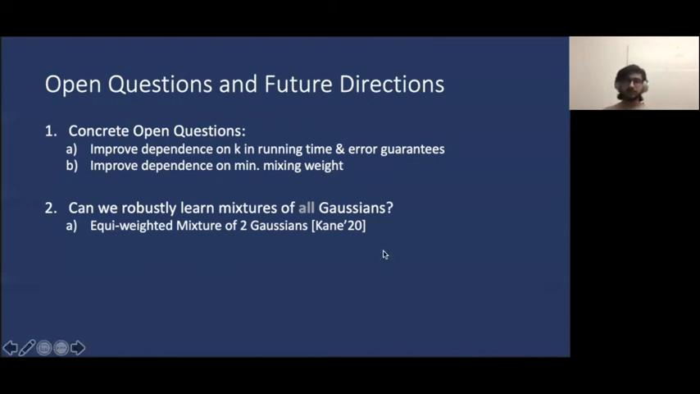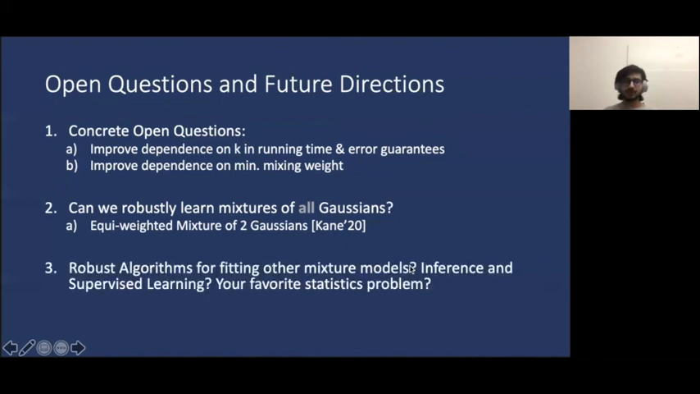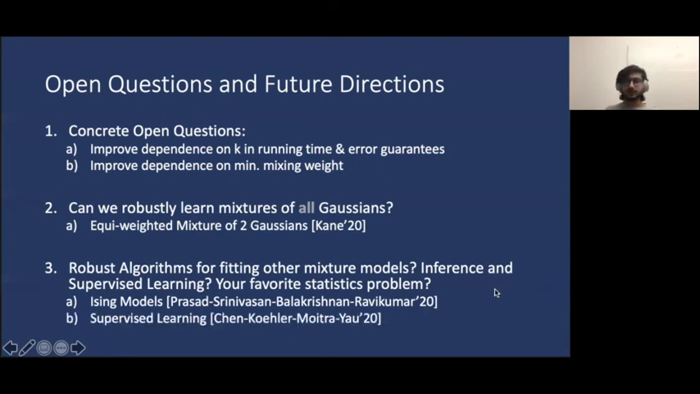This question was studied in a very recent and exciting work by Daniel Kane, who shows that you can actually do this for an equi-weighted mixture of two Gaussians. Finally, can we use the techniques that we developed in this work to obtain robust algorithms for other mixture models, inference problems, and supervised learning problems? Such problems were considered very recently in the context of Ising models and for supervised learning.